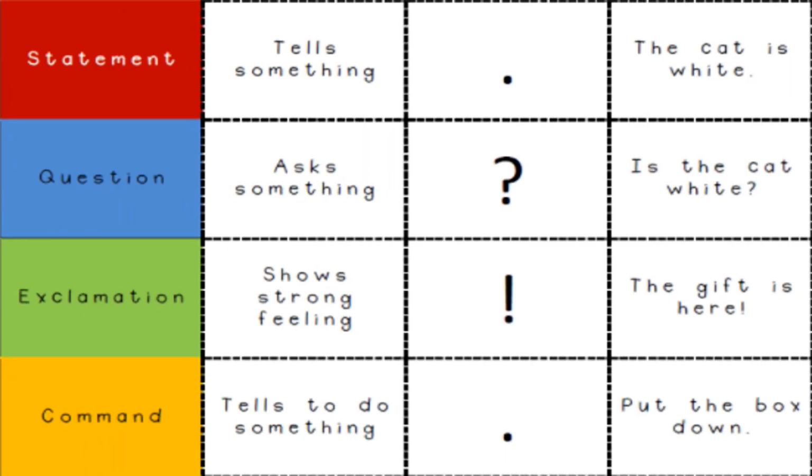We'll have a recap of it. So statement tells something. It is a full stop. The cat is white. So questioning. Do you remember what is questioning sentence? Yes. Interrogative sentence. It asks something. Question mark. Is the cat white? Exclamation shows strong feeling. Exclamatory mark. The gift is here. So command. Tell us to do something. Full stop or the exclamatory mark. Put the box down.